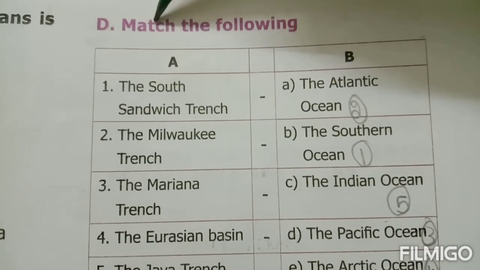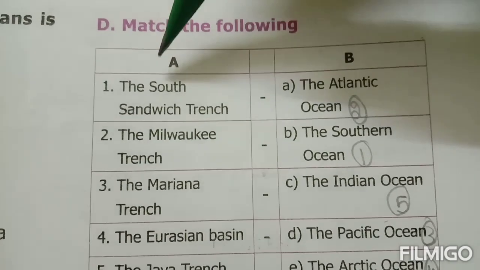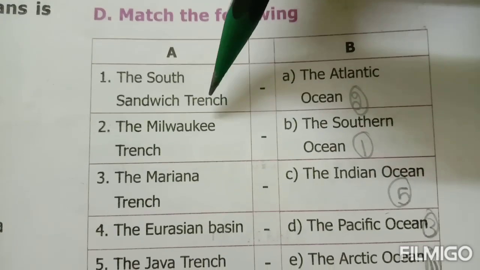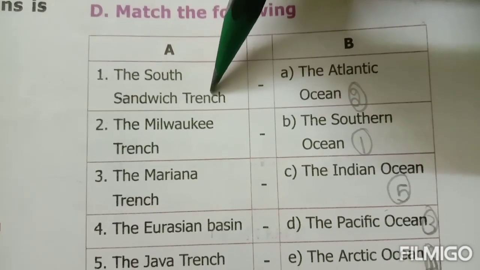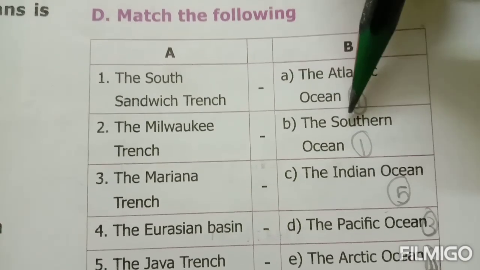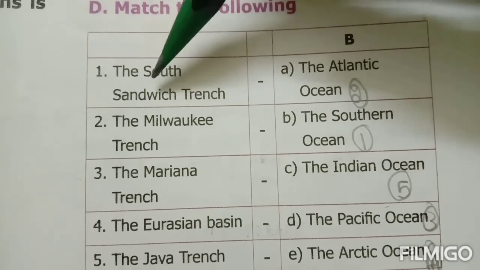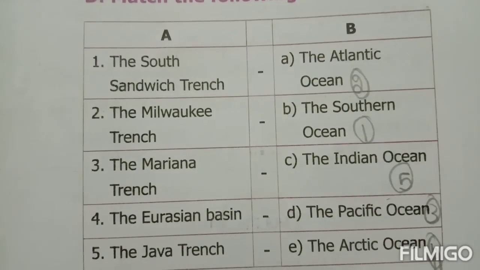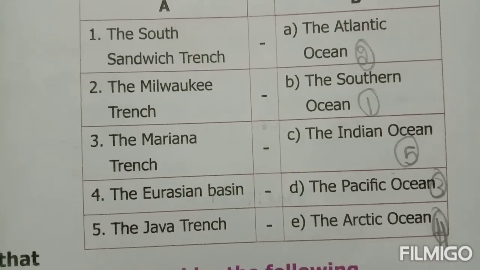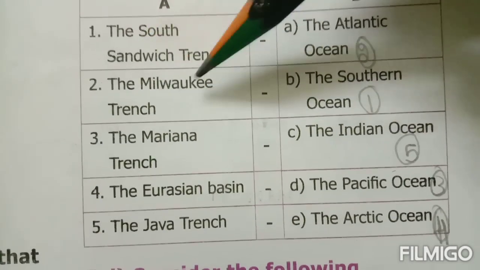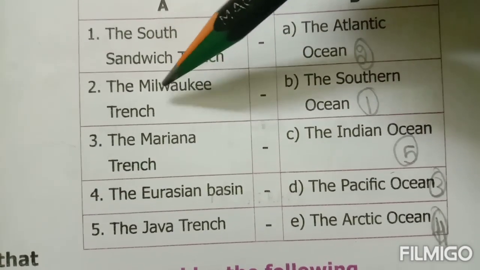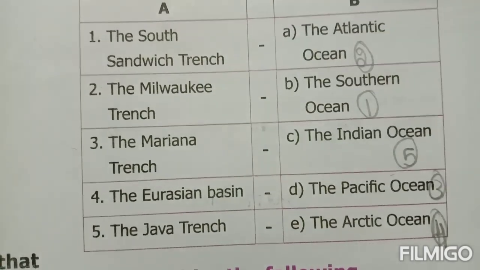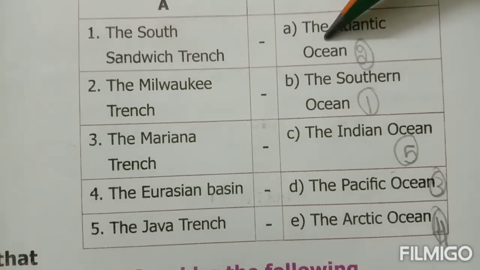Next, match the following. First one, the South Sandwich Trench. Which is the South Sandwich Trench? Answer is the Southern Ocean. Which is called the South Sandwich Trench? Answer is Southern Ocean. Next, second one, the Milwaukee Trench. Which is called the Milwaukee Trench? The answer is second one, the Atlantic Ocean.